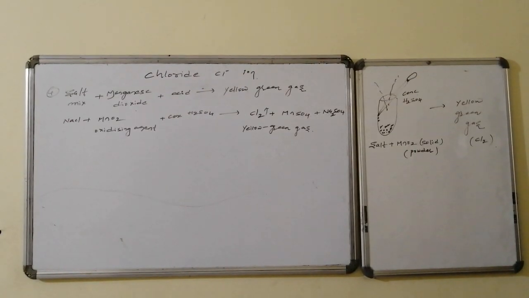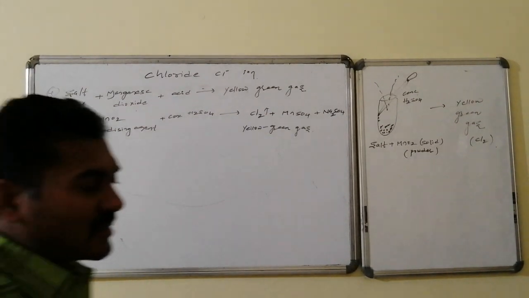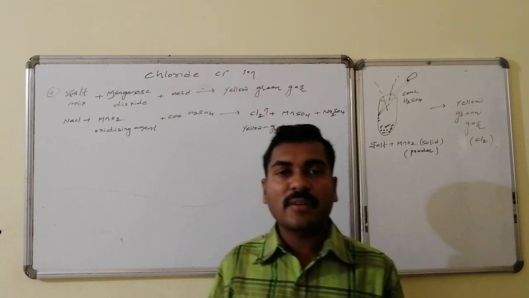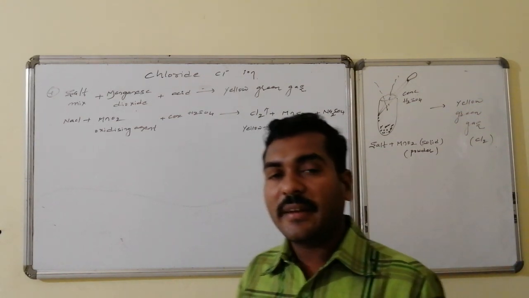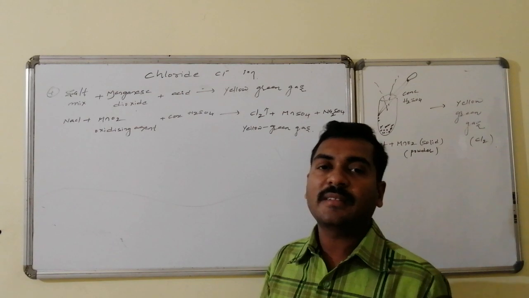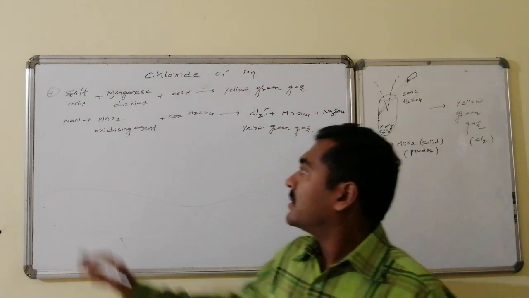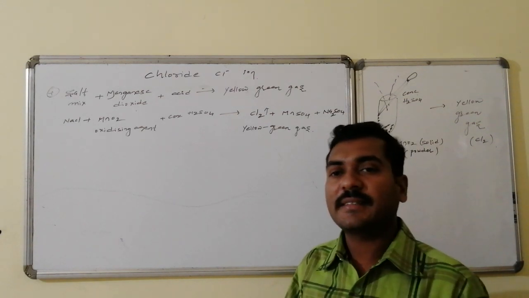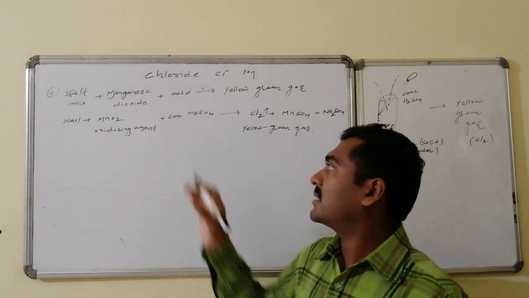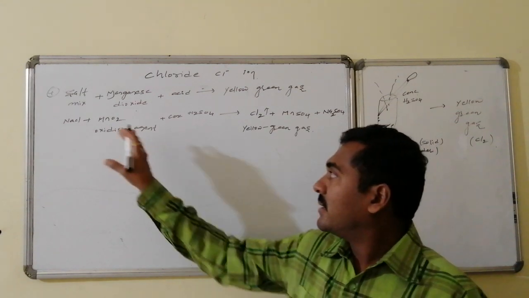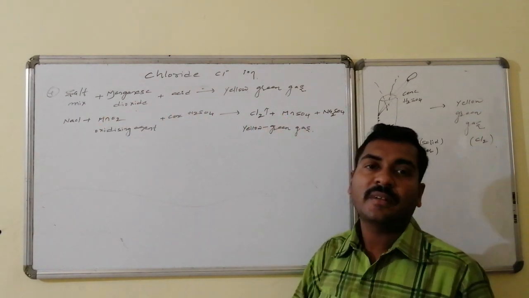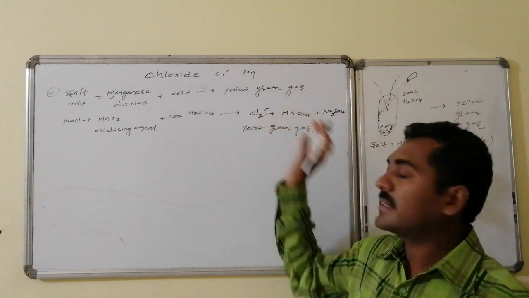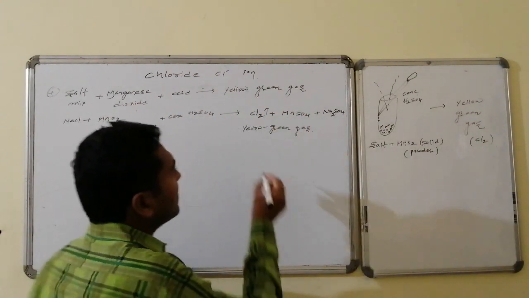Another test for chlorine, that is the chloride ion: salt mixture plus manganese dioxide, followed by concentrated sulfuric acid, gives a yellow green colored gas. That yellow green colored gas is chlorine. That is, NaCl reacts with manganese dioxide, which is acting as an oxidizing agent, a powder. On reaction with concentrated sulfuric acid, it undergoes reduction to manganese sulfate, whereas chloride undergoes oxidation to Cl2. Here it is oxidation, here it is reduction. Overall it is a redox reaction.